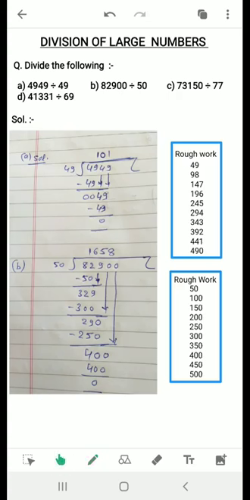So in this video now I am going to explain the division of large numbers. What if we need to divide a large number by a 2-digit number, just like 4949 divided by 49, 82,900 divided by 50, 73,150 divided by 77, this kind of large numbers. So, division of larger numbers. Okay, so how to divide larger numbers?